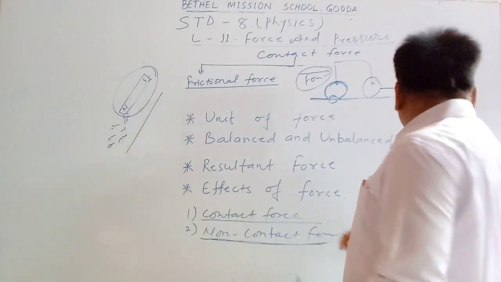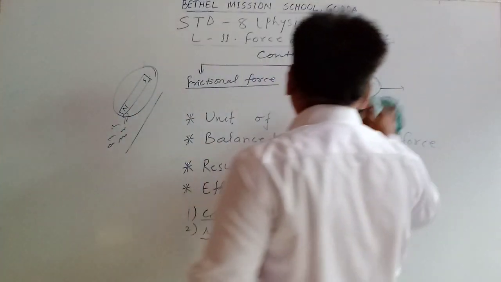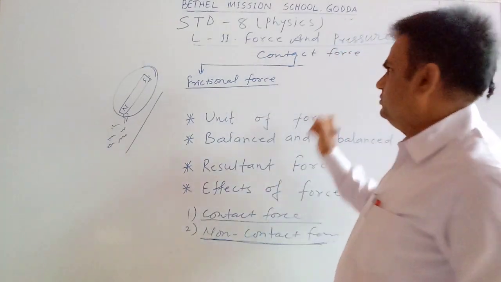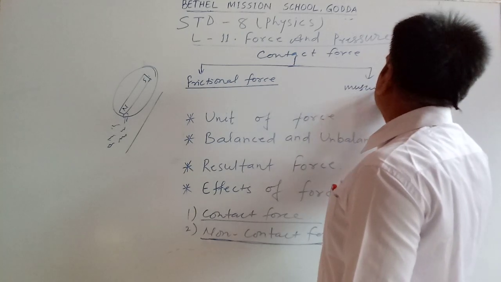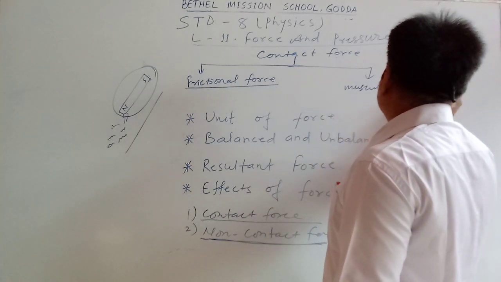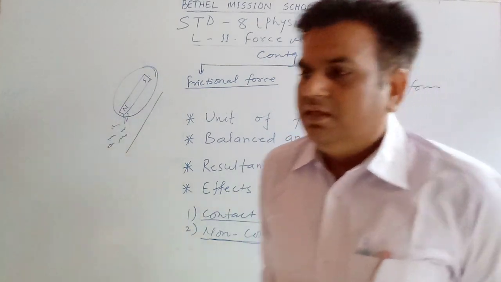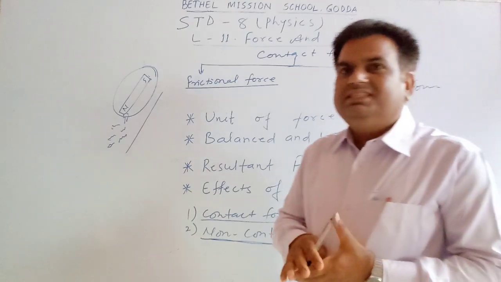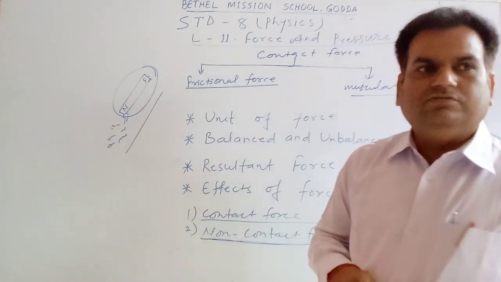And the second force is muscular force, which is also a kind of contact force. So we can say that there are two kinds of contact force.